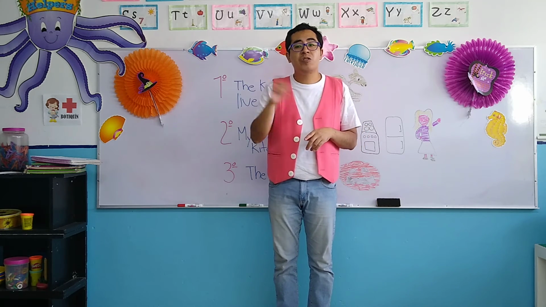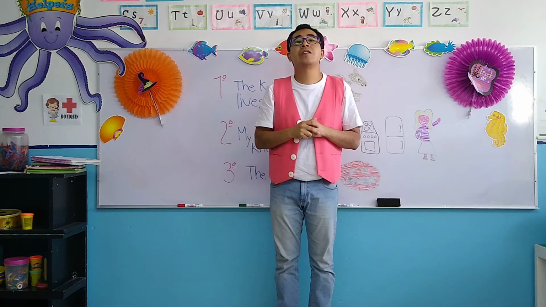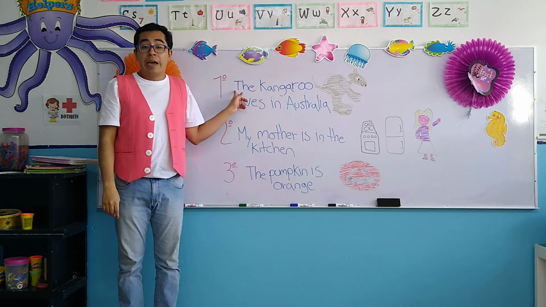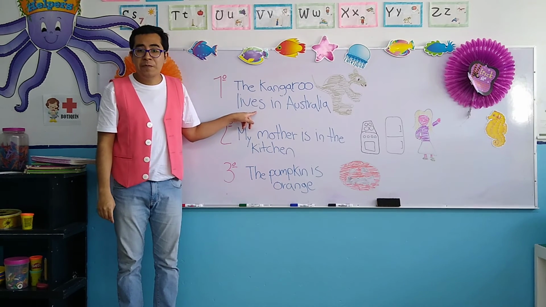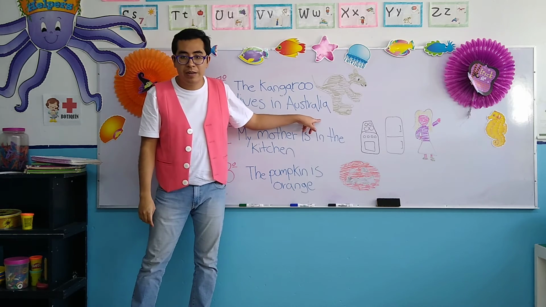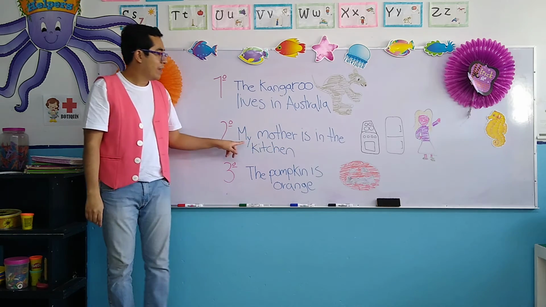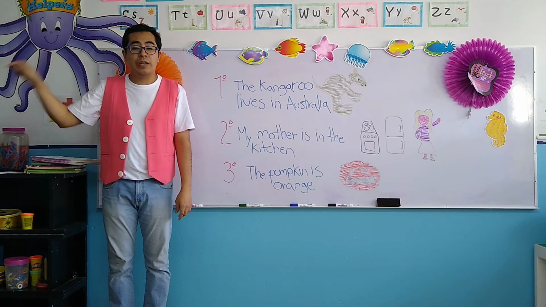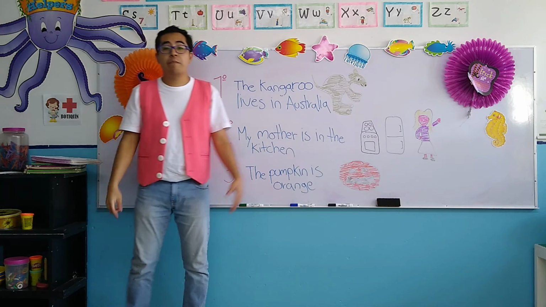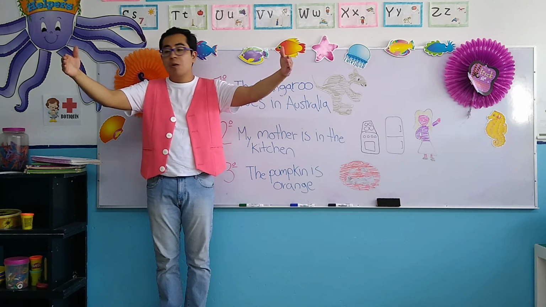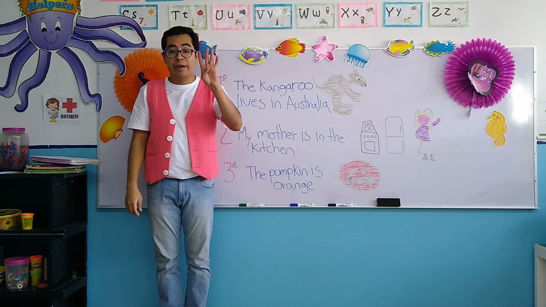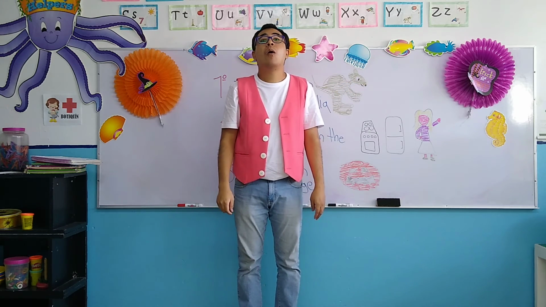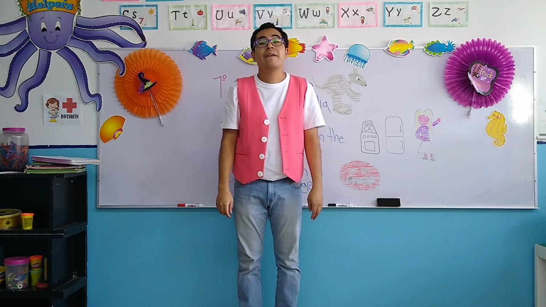Now, before we go, let's review one more time the sentences of today. And for this, I need your help. Please, let's start. The kangaroo lives in Australia. Very good. My mother is in the kitchen. Okay? The pumpkin is orange. And the last one. The snake is an animal of the jungle. Okay? Very good, my children.